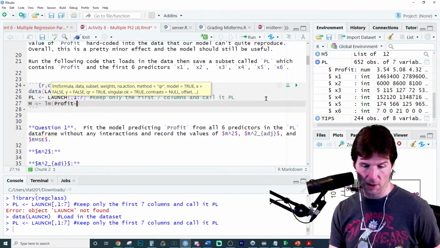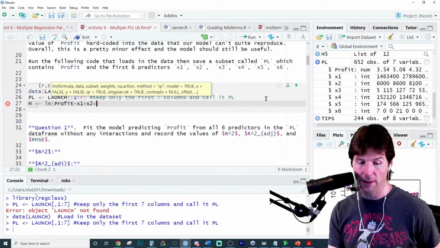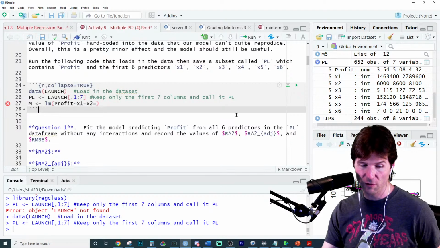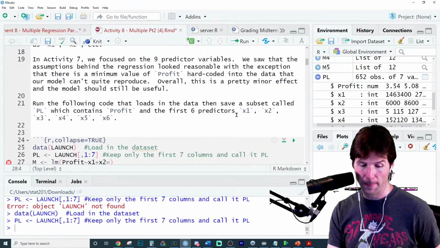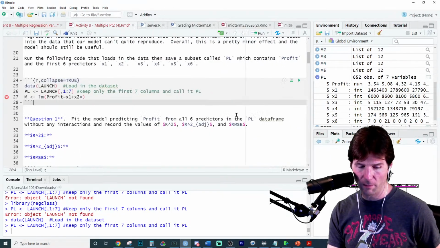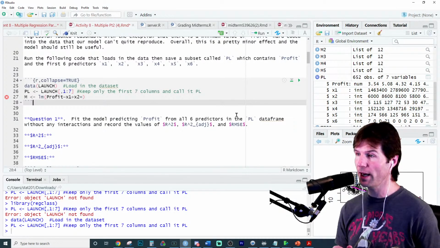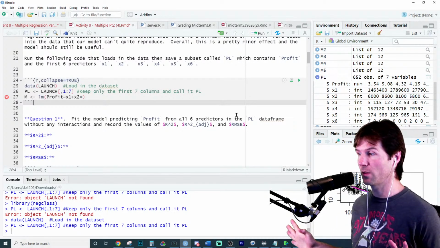Profit tilde x1 plus x2 plus x3 plus, I didn't do a plus there. How do you make the text smaller? Control Shift minus or Control Shift plus. So Control Shift minus or Control minus or Control plus, Control Shift plus and Control minus or Command on a Mac. So I'm trying to find right now the shorthand to do every single X at once.